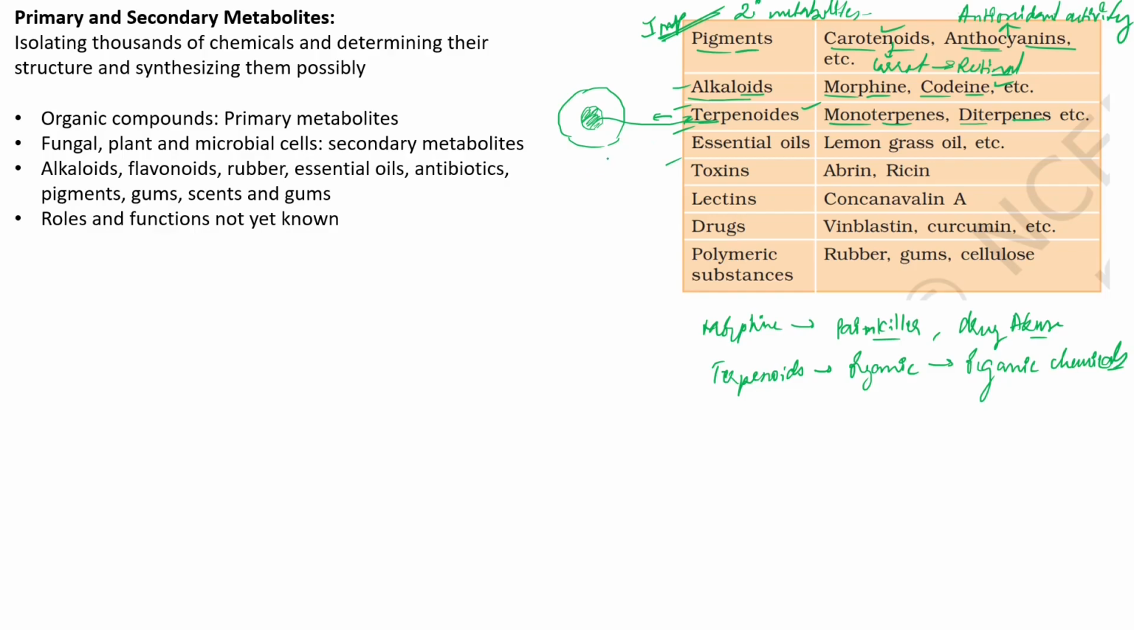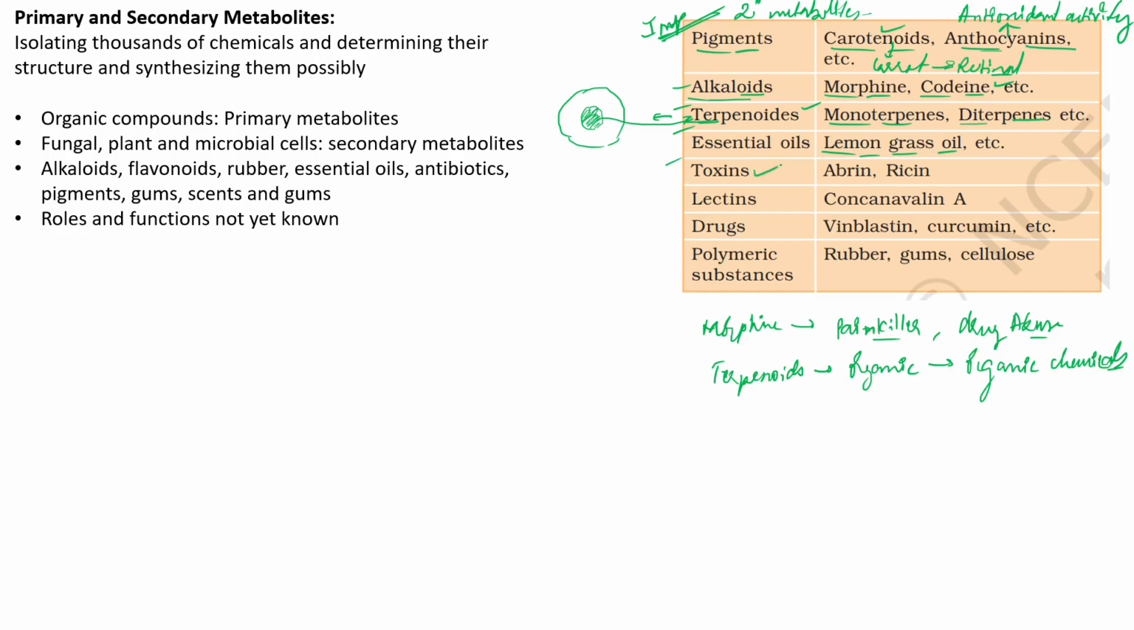And we have some essential oils. One example that they have mentioned for the essential oil is lemongrass oil, right? Lemongrass oil is used in various traditional medicines, and it also has some medicinal importance in the ancient Ayurvedic system of medicine.